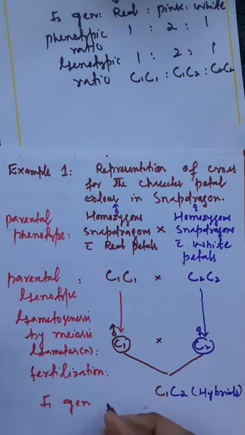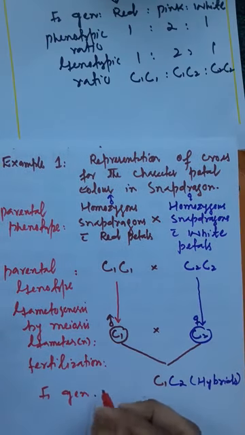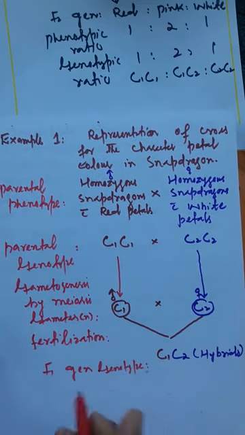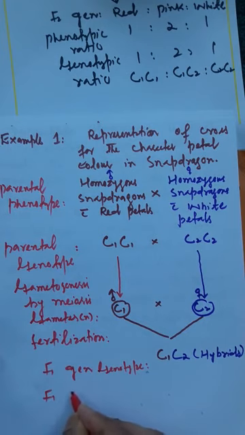This is the F1 generation genotype, that is C1C2. Now what will be the F1 generation phenotype?